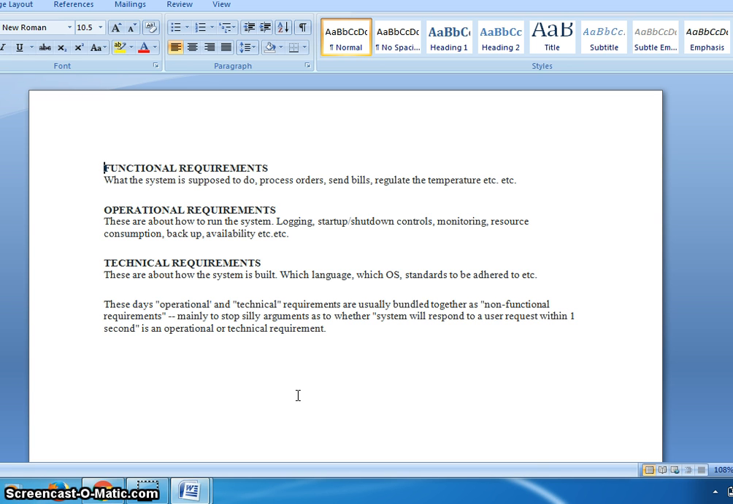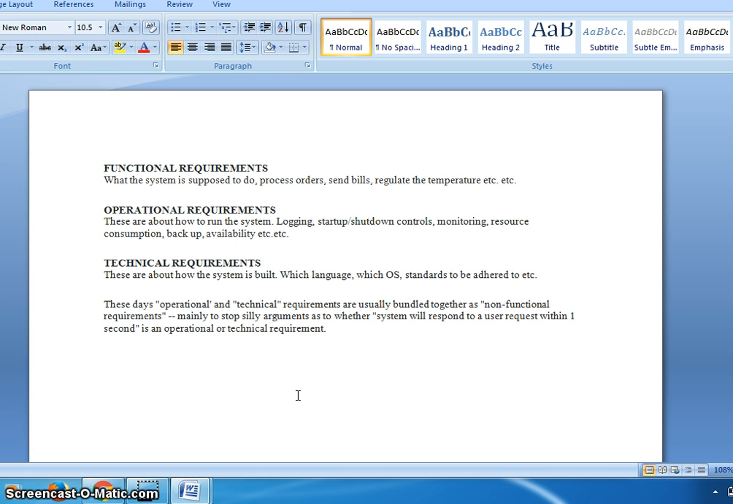For example, I want to tell you one analogy. I want to go to some city, and this is my function. This becomes a functional requirement. And how I go there, whether I reach that particular city by traveling through taxi, aeroplane, train or by walking, is an operational requirement. This is the operational mode.